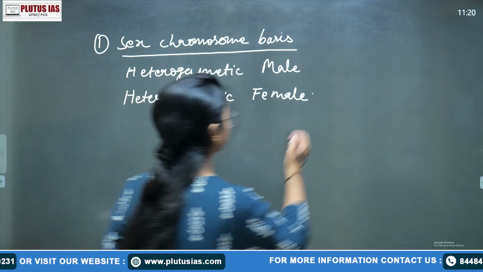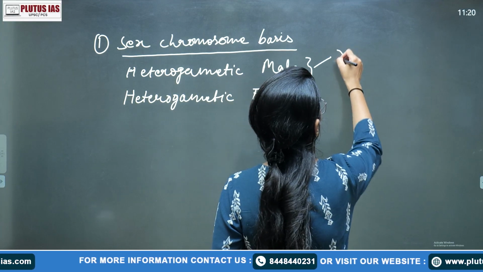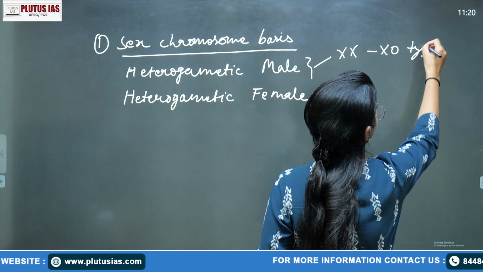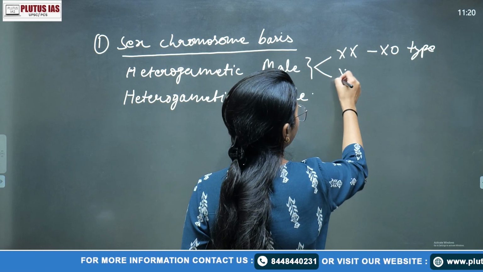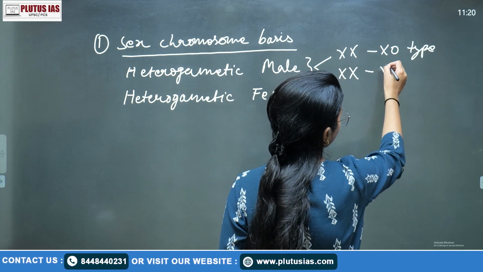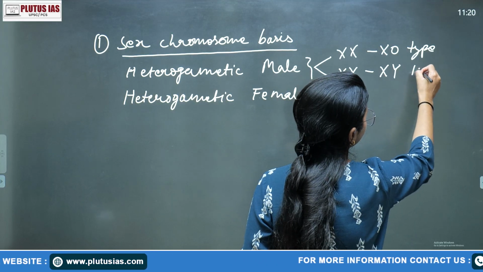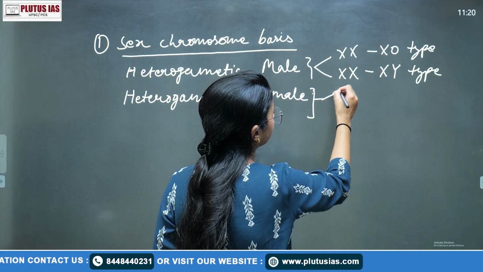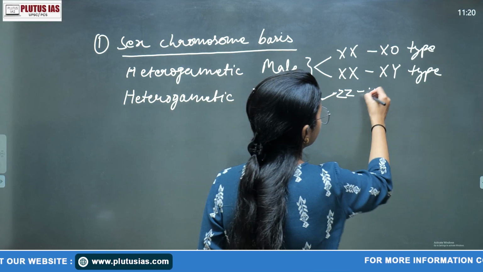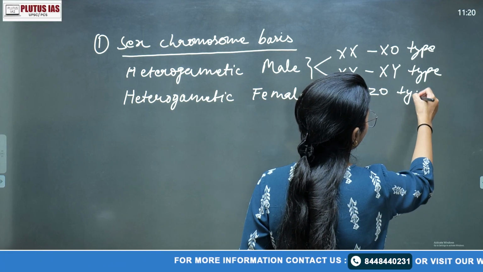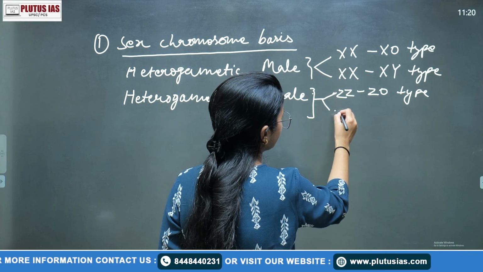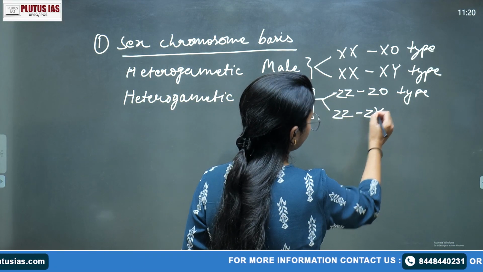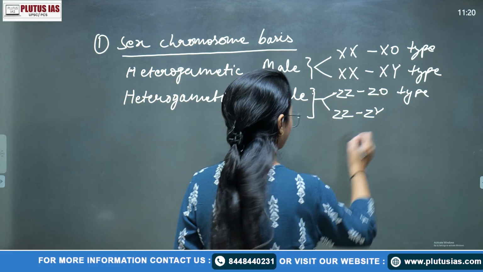In the male, the first is the XX and XO type, and the second condition is the XX and XY type. The similar thing here is the ZZ and ZO type, and here the ZZ and ZW type.